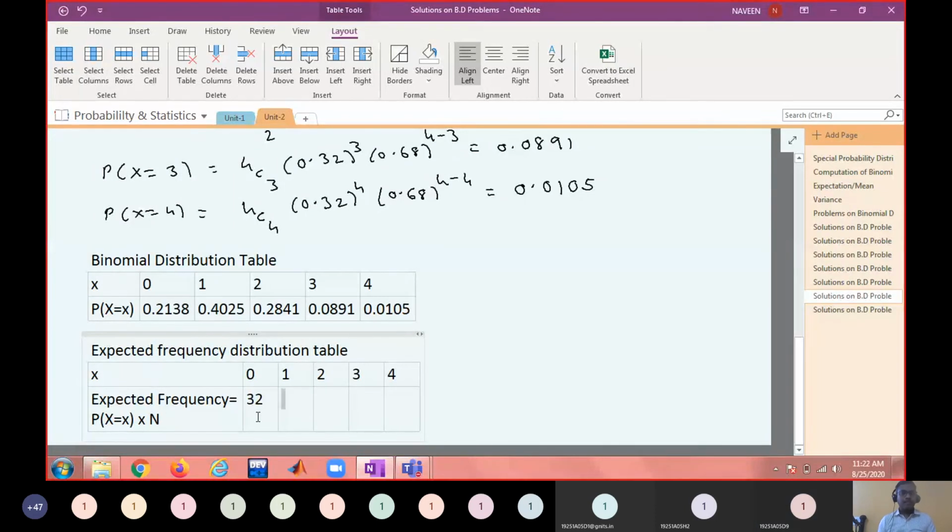32. 60. 43. 13. 2. What is the total sum?